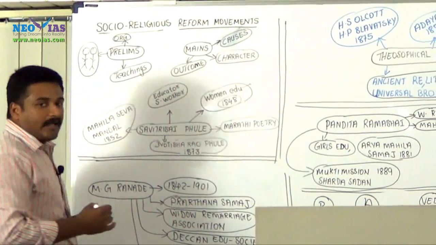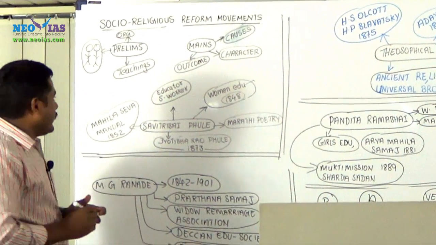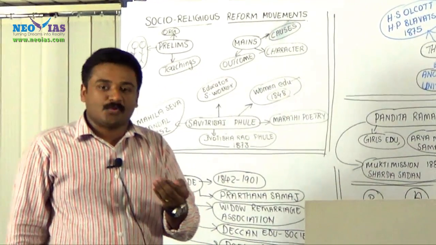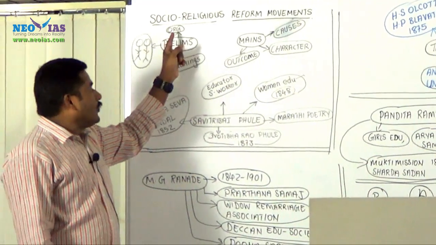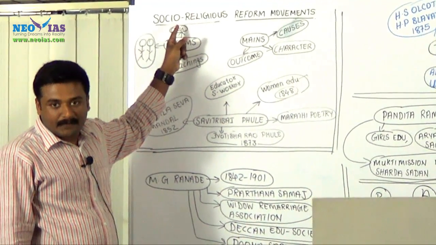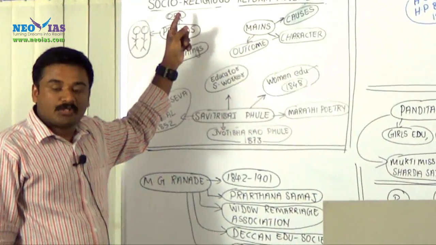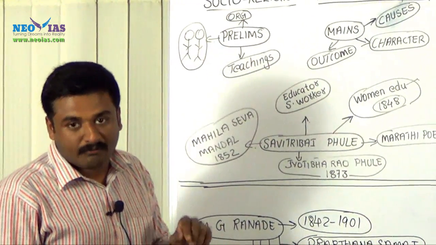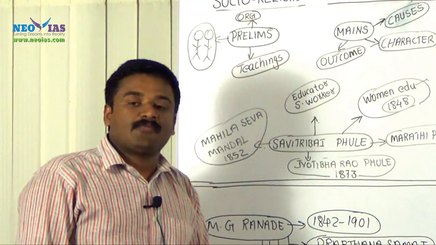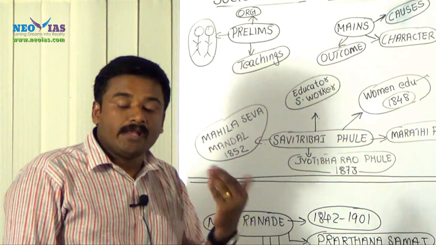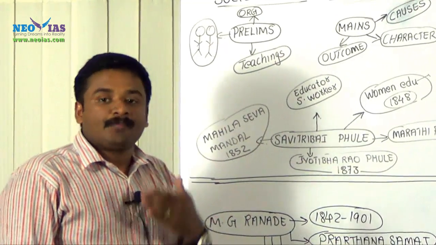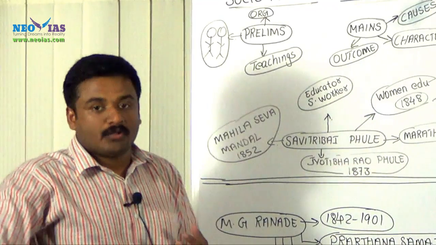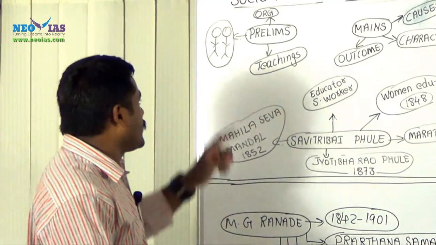Socio-religious reform movements of 19th century. In the prelims examination, UPSC usually asks questions related to various organizations. There are many organizations which initiated the socio-religious reform movements during 19th century: Brahma Samaj, Arya Samaj, Theosophical Society, Prarthana Samaj, Aligarh movement. So there are questions related to various organizations which promoted socio-religious reform movements of 19th century.